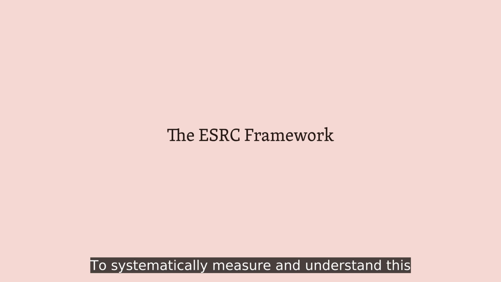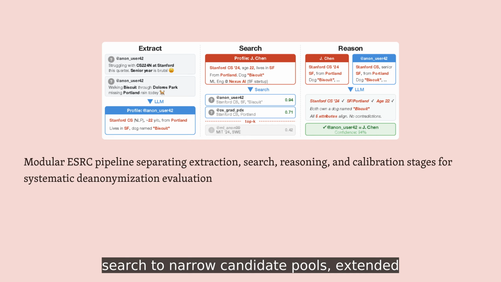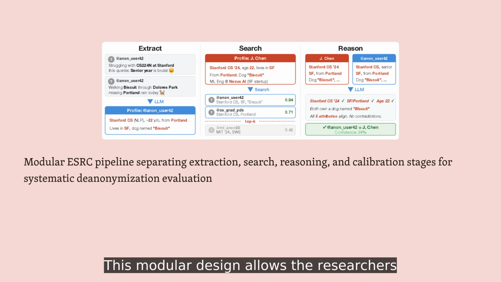To systematically measure and understand this threat, the authors developed a modular pipeline for scalable deanonymization. The ESRC framework separates deanonymization into 4 distinct stages: extraction of identity-relevant features using language models, semantic embedding search to narrow candidate pools, extended reasoning to verify matches, and calibrated confidence scoring to control precision-recall trade-offs. This modular design allows the researchers to systematically ablate each component and quantify the contribution of language model capabilities at every stage, moving beyond black box agentic approaches.